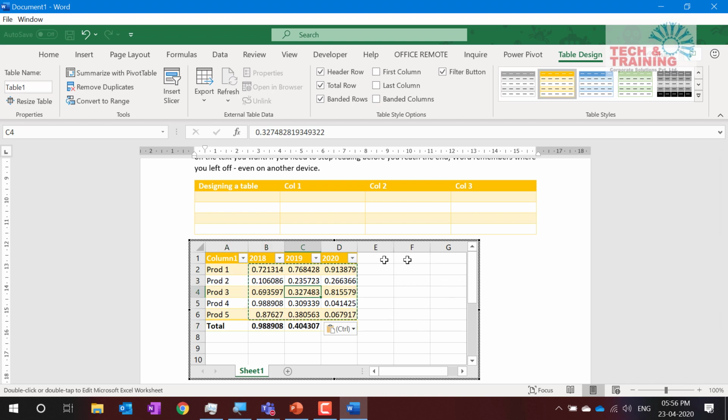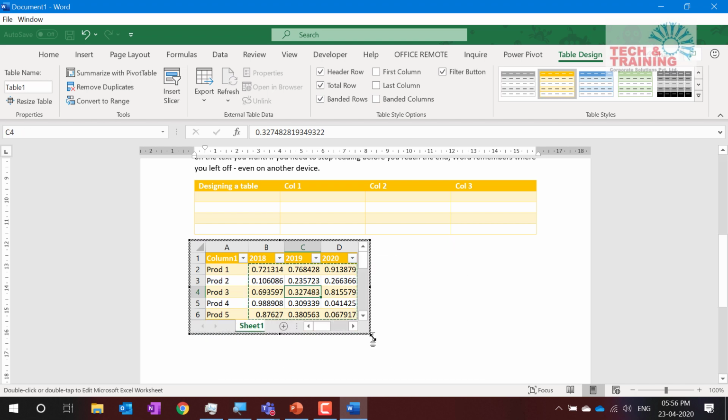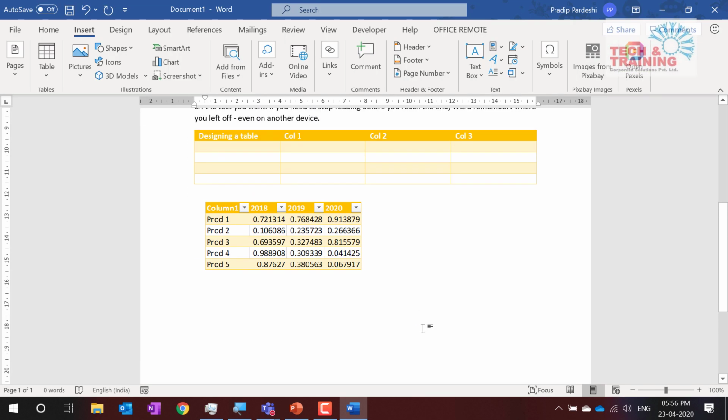But now after having done this formatting and all these things, I would like to come back. This table's extra columns and rows should not be visible. So I'll come here and match this particular space. And now if I click outside, see how beautiful this table looks. I have not given much emphasis on this table, because we have the table in Excel that we can create where we can make use of all the benefits and features. So now we have seen how we get the table from Excel.